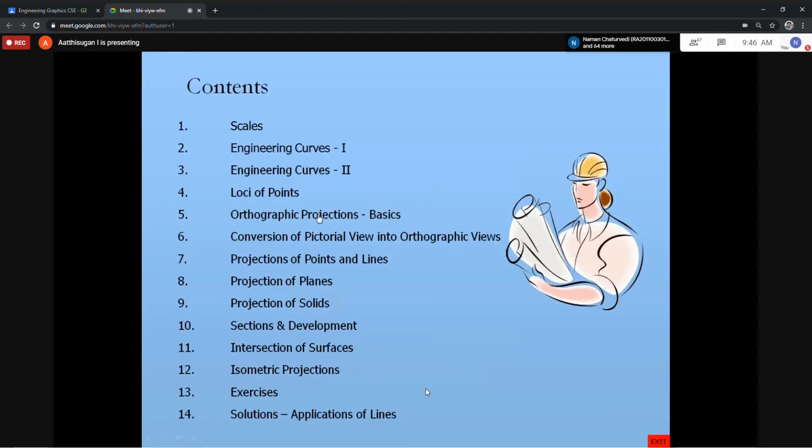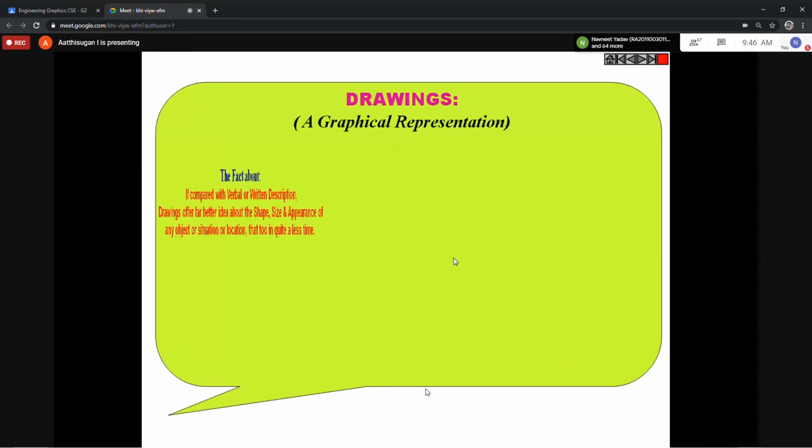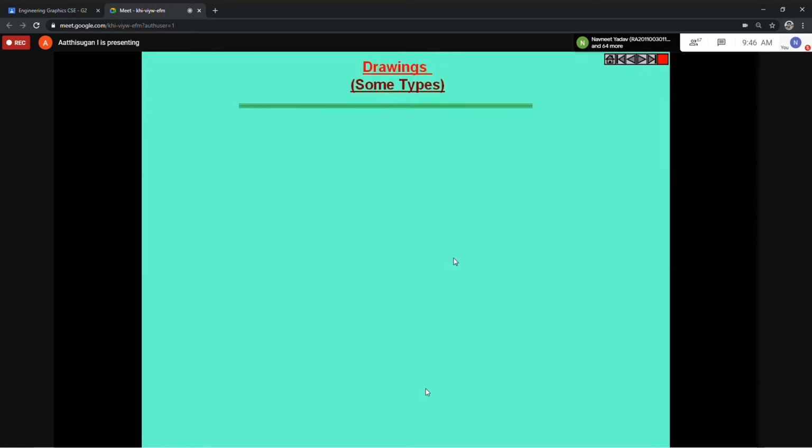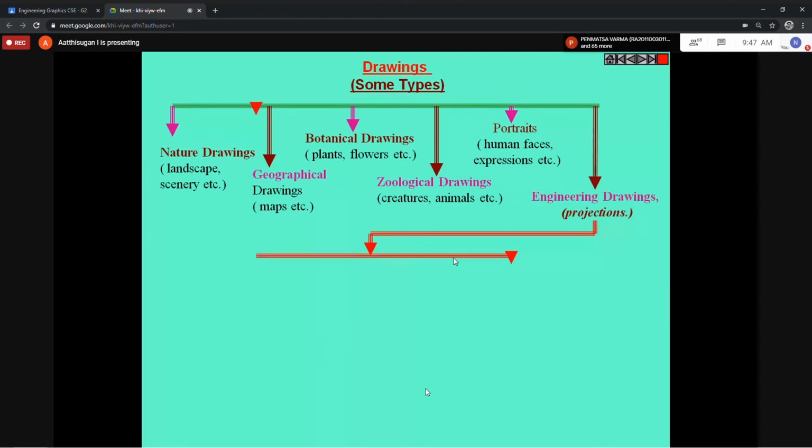Orthographic projection. So the various types of drawing. They have already shared this PPT, and it will be available in GCR. You can take it. So move faster.